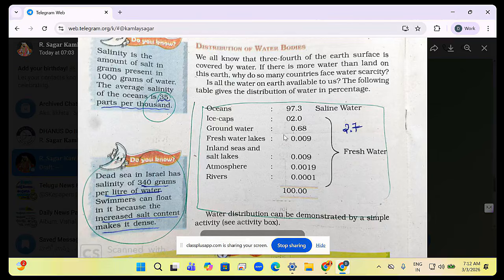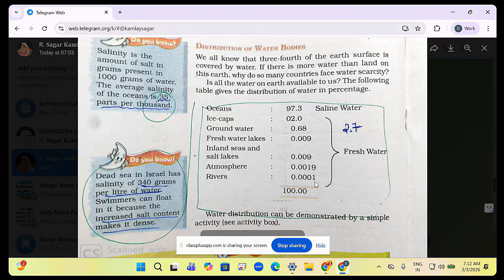So the question is: the amount of water in the rivers and lakes is more than the amount of groundwater, it said. So groundwater is 0.68. Atmosphere and rivers are not even close to it. So this is wrong. The amount of water in the polar ice caps and glaciers is more than the amount of groundwater. This is 2%, and groundwater is 0.68.